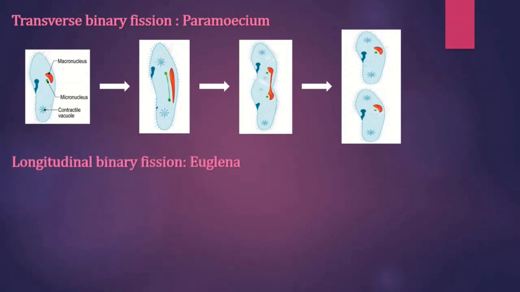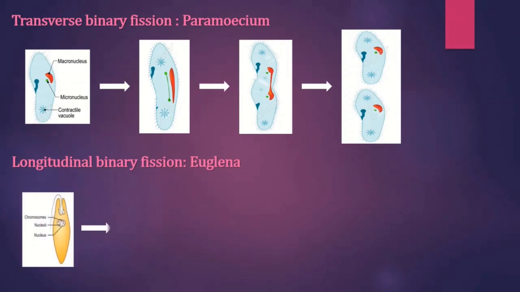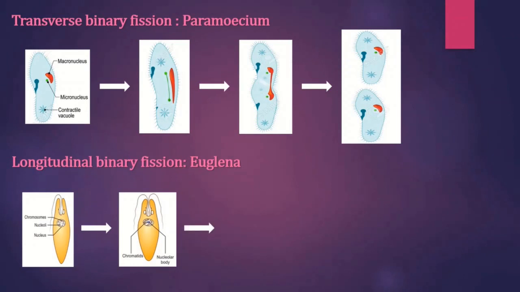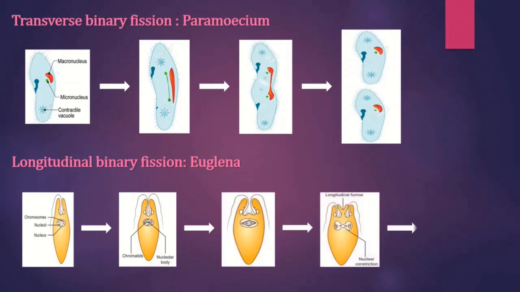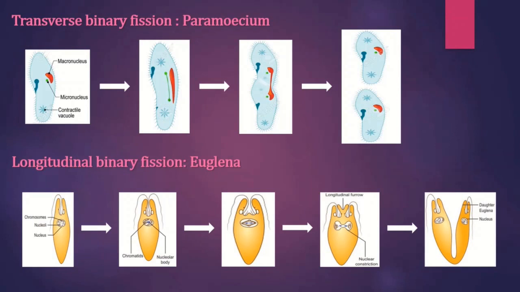Next we will understand the longitudinal binary fission. Children, Euglena divides by longitudinal binary fission. This is a type in which fission occurs along a longitudinal axis. If you see here, children, it divides along a longitudinal axis.